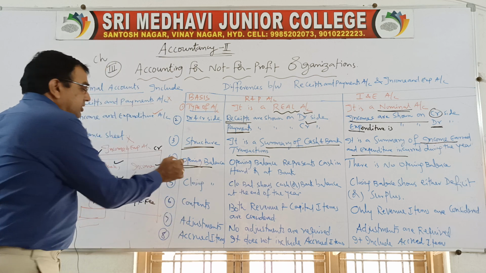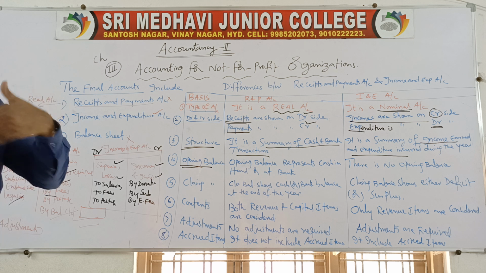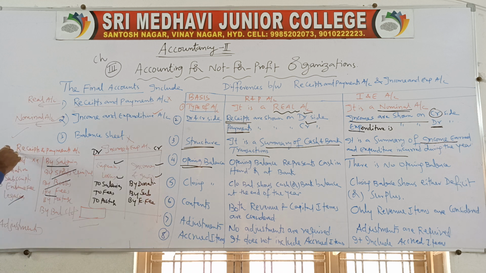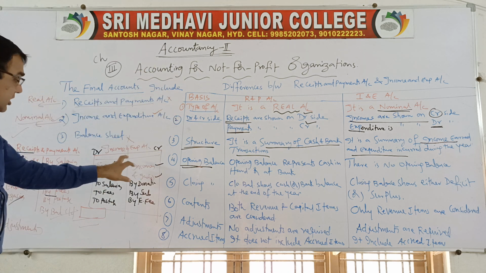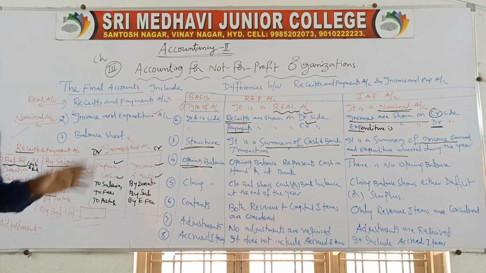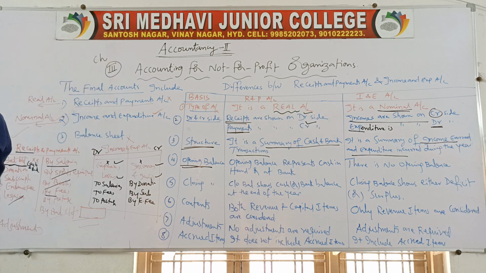Next, opening balance. Whether there will be an opening balance in the account or not, and if there is, what it represents. Remember that the receipts and payments account will have the opening balance. This opening balance shows the cash and bank balance at the beginning of the year. The receipts and payments account always starts with the opening balance of cash and bank of that particular year. Whereas the income and expenditure account will not have any opening balance, either on the debit side or the credit side. But the receipts and payments account will always have an opening balance.